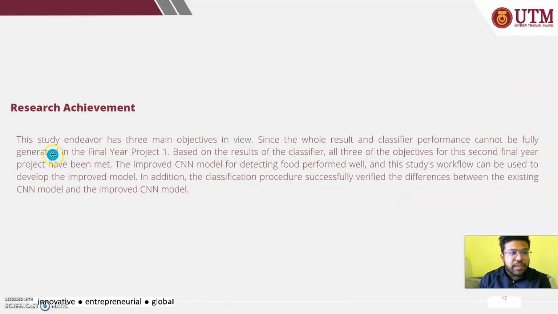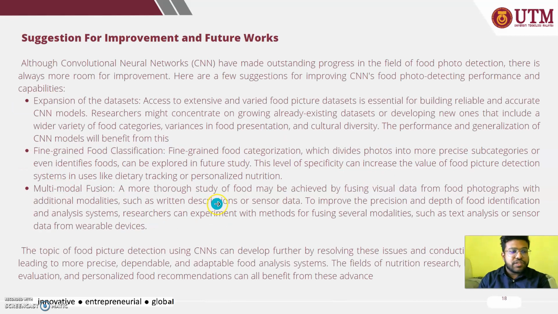So the research achievement is the study endeavor has 3 main objectives in view. Since the whole result and classifier performance cannot be fully generated in final year project 1, so everything is done in final year project 2. Based on the result of the classifier, all the objectives for the second and final project have been met. The improved CNN model for detecting food performs well and the study's workflow can be used to develop the improved model. In addition, the classification procedure successfully varied the differences between the existing CNN model and the improved CNN model.